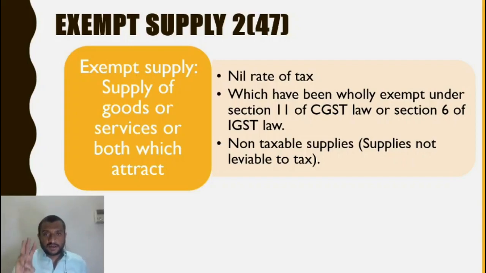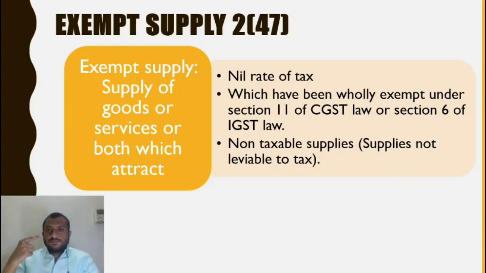That is surprising, but yes, petrol which has not yet been brought into the GST net, and alcoholic liquor which is specifically outside the GST net as per the constitution itself, are also to be included as exempt supplies. So this will have an effect when we look at ITC reversals. But for now, exempt supplies are three things.